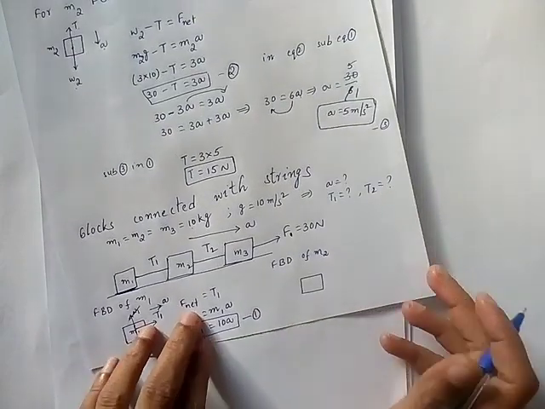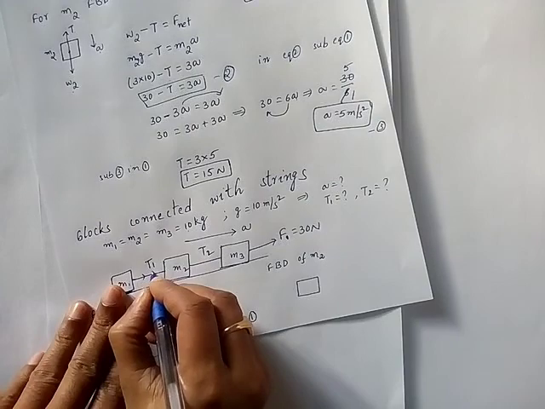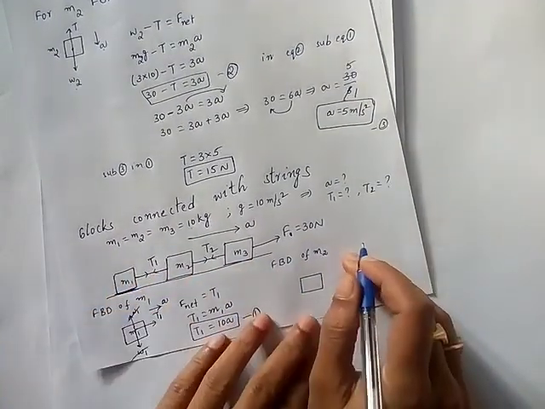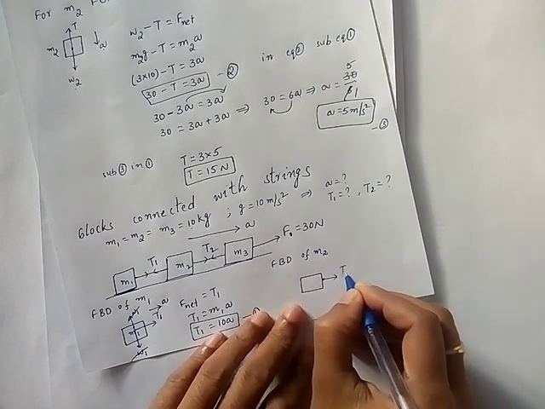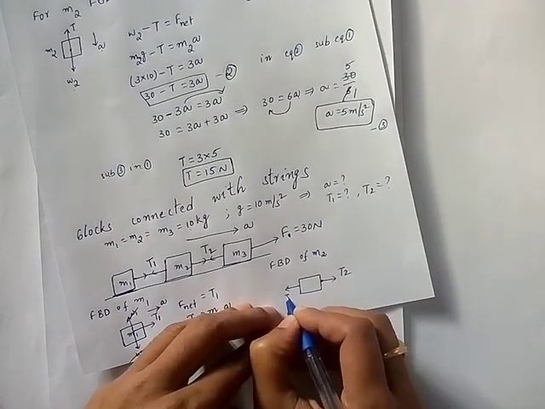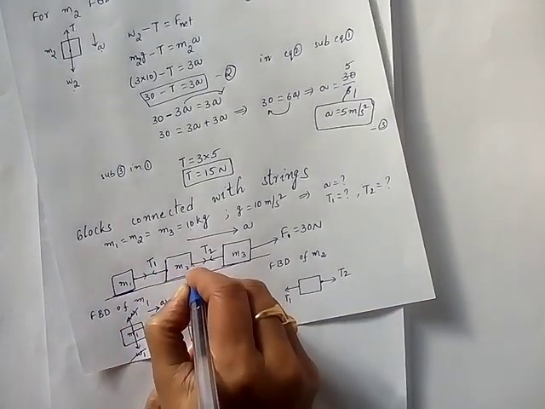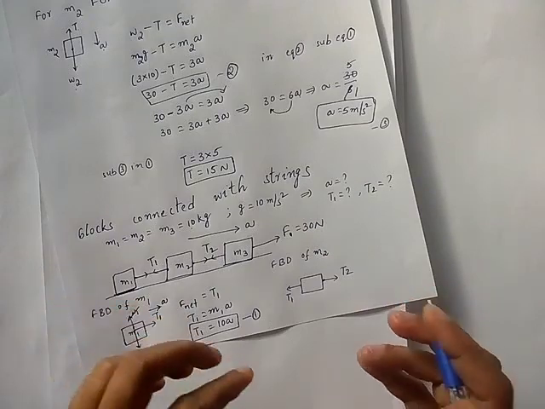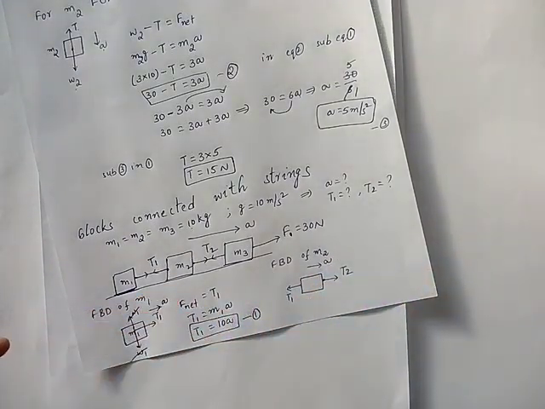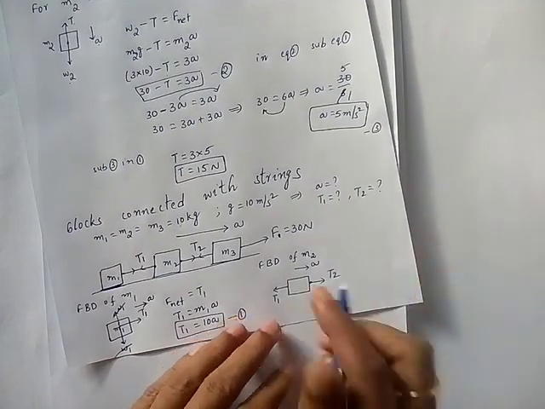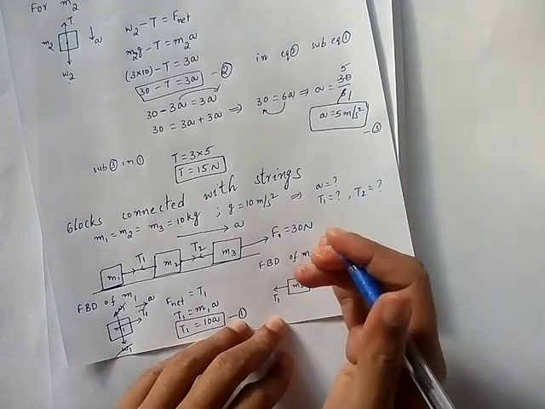So what are the forces acting on M2? This side T2 and this side T1, both of them are acting. See, this is the point of contact. You have to take both the forces away from the block. After that, according to acceleration direction, you have to decide which force is greater. So now acceleration is towards right. So right side force is greater.